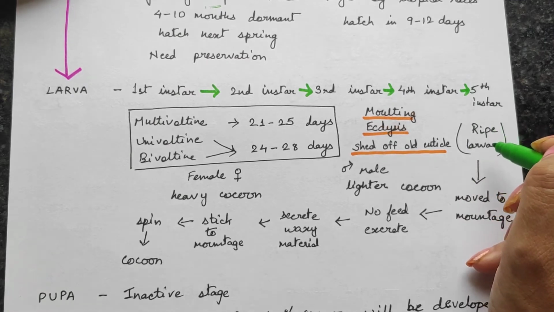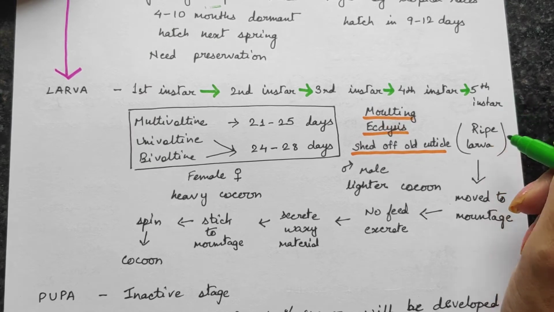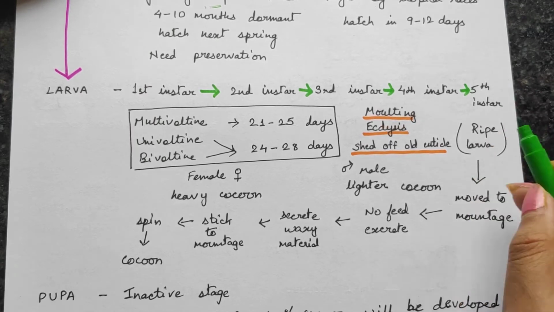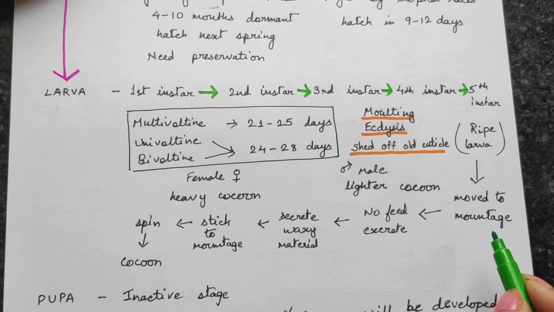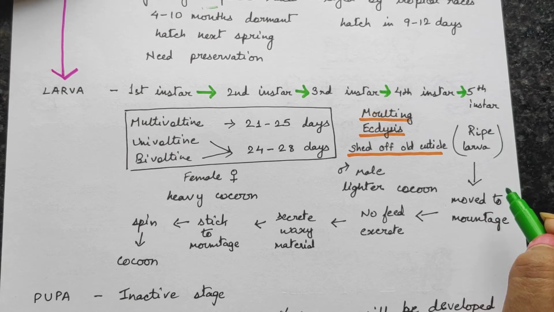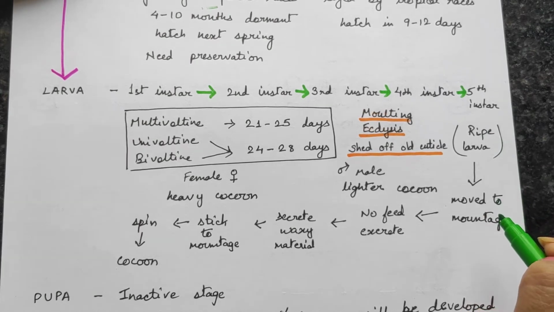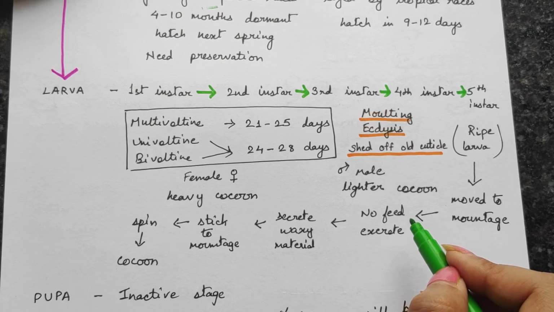After they have ripened, or after they have reached the fifth instar stage, these larvae are picked up and moved into mountage. Mountage are places, like baskets, made of bamboo. The ripe larvae are shifted into those, usually one larva in one mountage. As soon as they are shifted, they stop feeding. They will not eat anything.